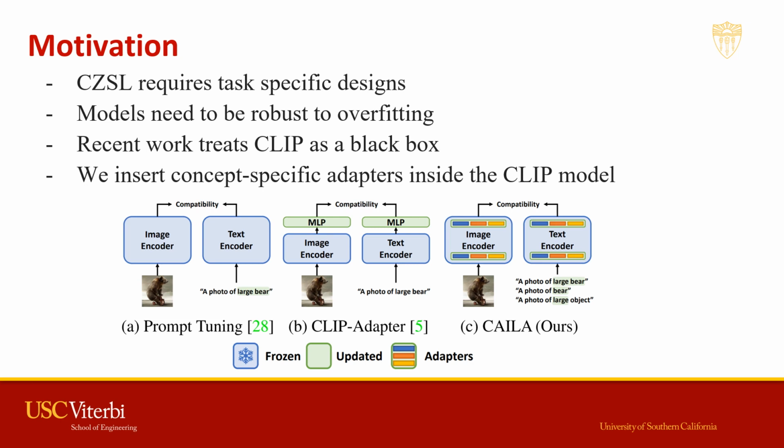However, previous work only treats CLIP as a black box and lacks task-specific design. For example, prompt learning only learns part of the word embedding, while CLIP adapters add simple MLPs at the end of each encoder. Thus, we propose CAILA, a framework with concept-specific adapters inside the CLIP model for better CZSL understanding.